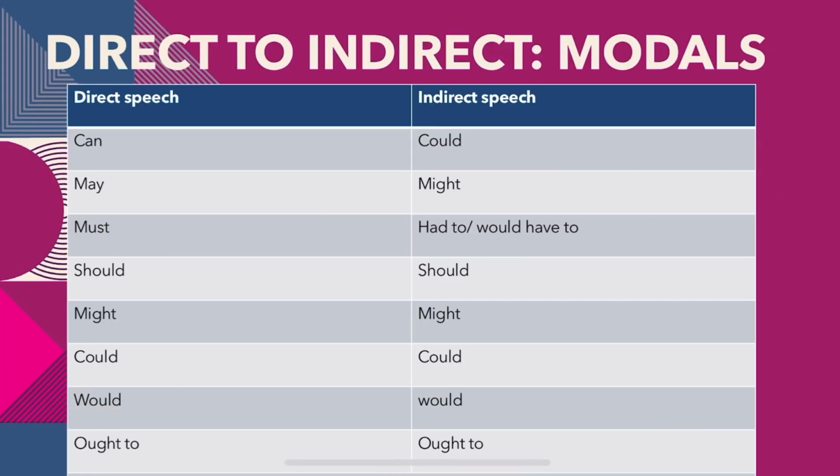Now let's talk about the modals. When we convert from direct to indirect, it will be like this: can, could; may, might; must, had to or would have to; should, might, could, would, ought to. The last five modals that I have told you, like should, might, could, would and ought to, will remain the same in the direct speech and also in the indirect speech.